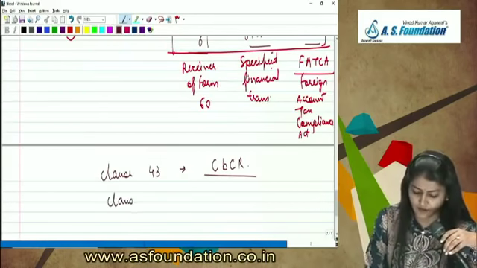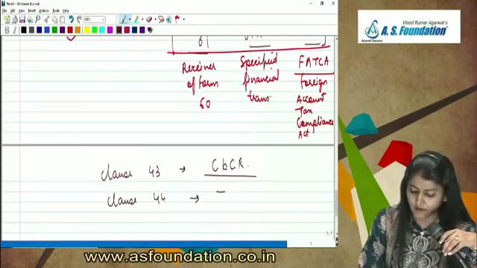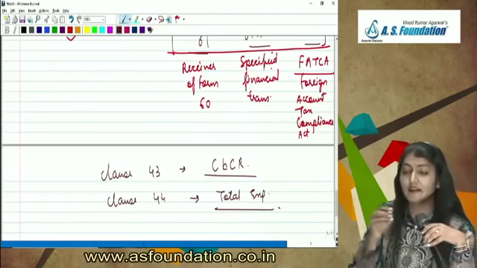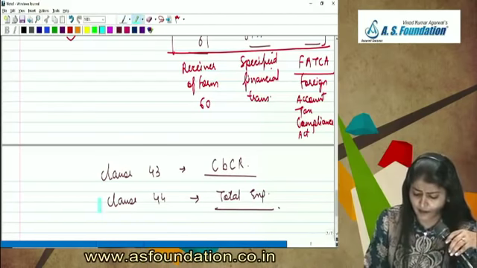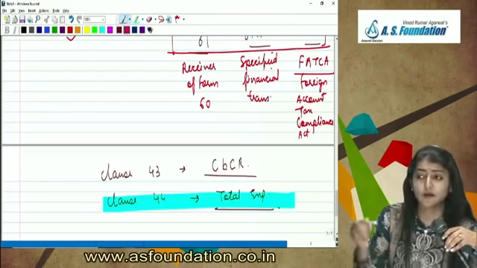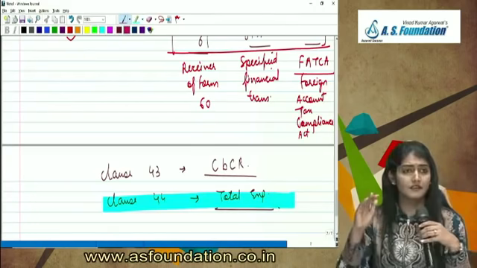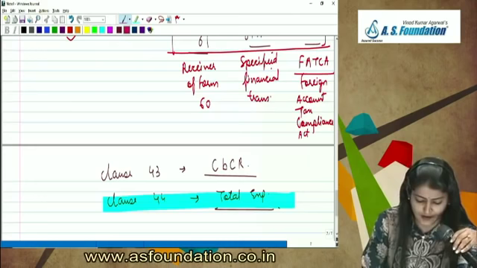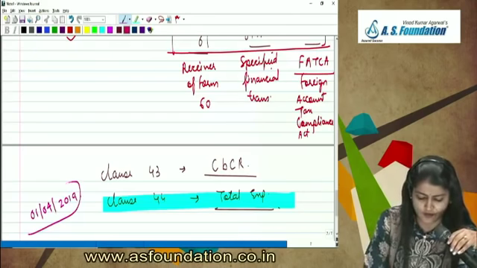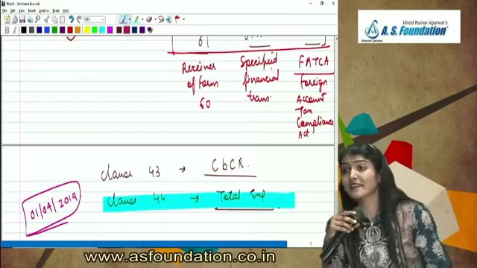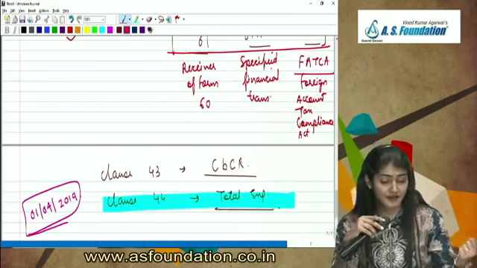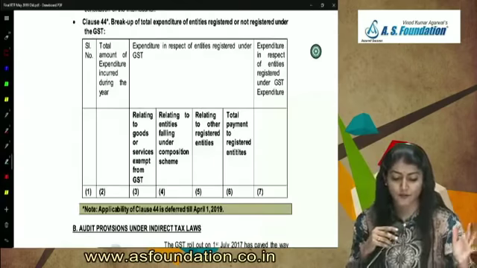And then you have clause 44, which is regarding the breakup of the total expenditure, whether or not the assessee is registered under the GST law. Again, applicability of clause 44 has been deferred till 1st April 2019. One I told you was 30C, regarding the impermissible avoidance arrangement, and the second one is clause 44.